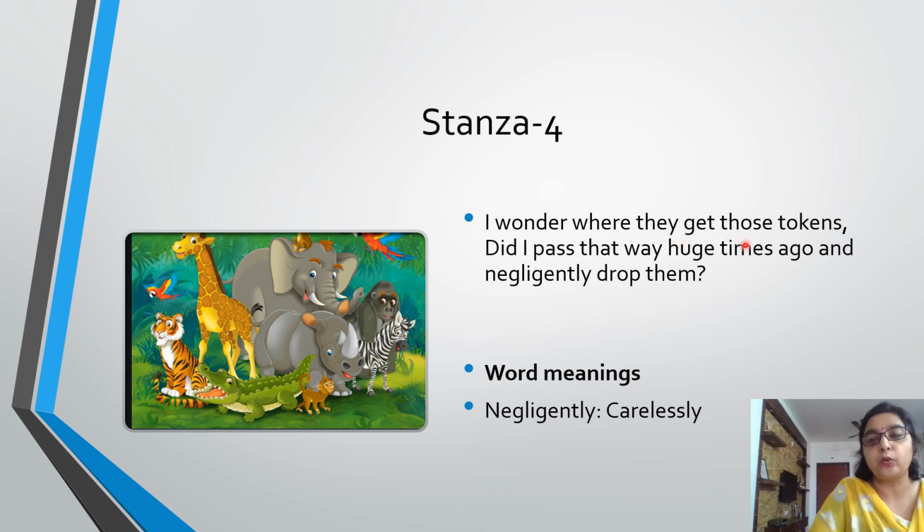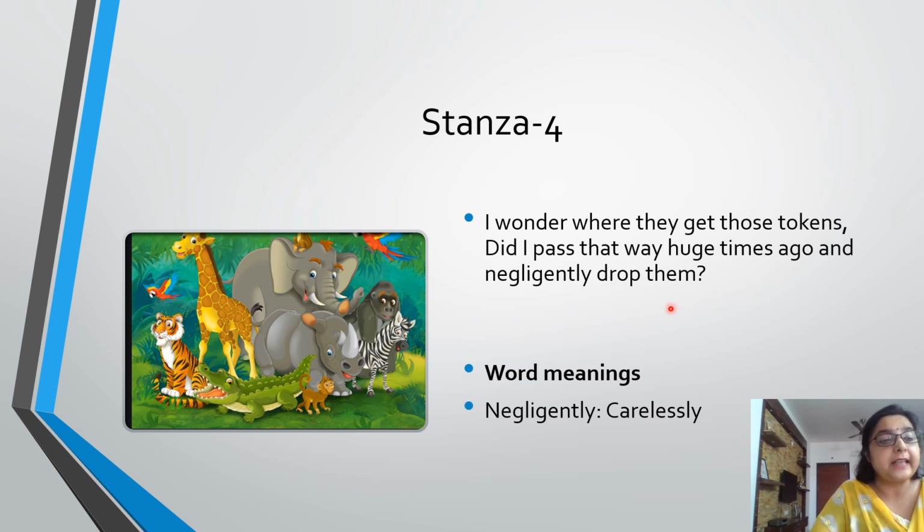I wonder where they get those tokens. Did I pass that way huge times ago and negligently drop them? Now what the poet wanted to say over here in this stanza, I stands for not only the poet or the narrator, but it stands for the entire human beings in general. The poet believes that in good old times, human beings had the virtues of modesty, contentment, innocence, selflessness, etc., which they have lost completely with the passage of time.